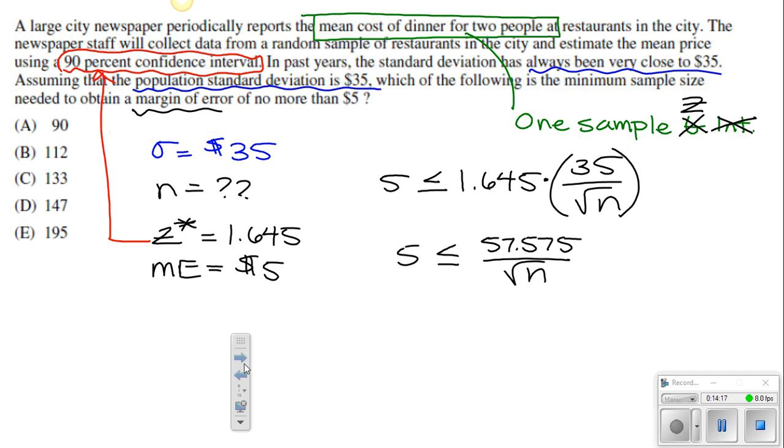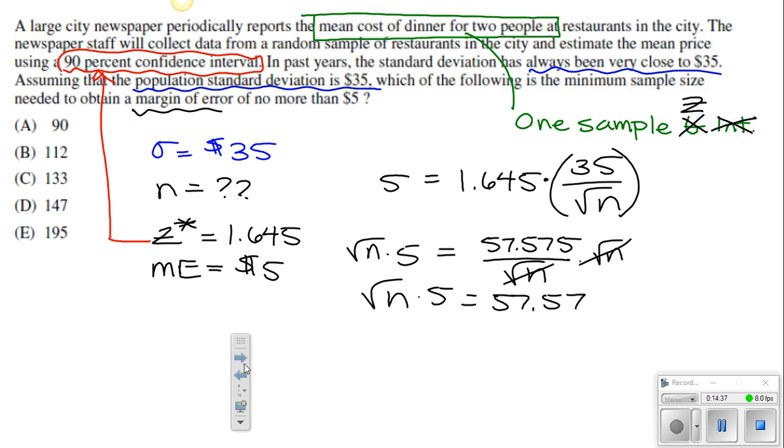All right, then remember we can switch these. So I'm going to multiply the square root of n over there. And then this divides. So the square root of n is going to be, let's actually change this to be equal to. I think some of that might confuse you guys. So get that times 5, which is equal to 57.575. All right, divide both sides by 5. So I have square root n is equal to, well, divide that by 5 should give me 11.515. Sorry about my terrible 5s, guys.